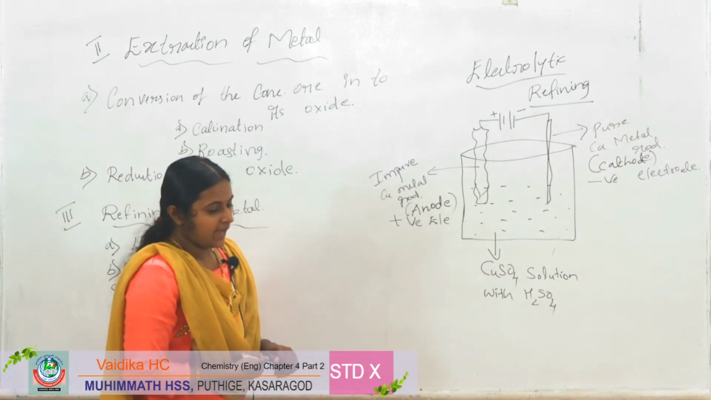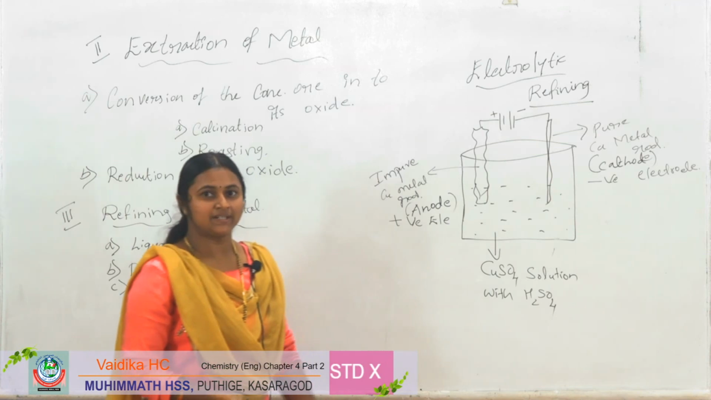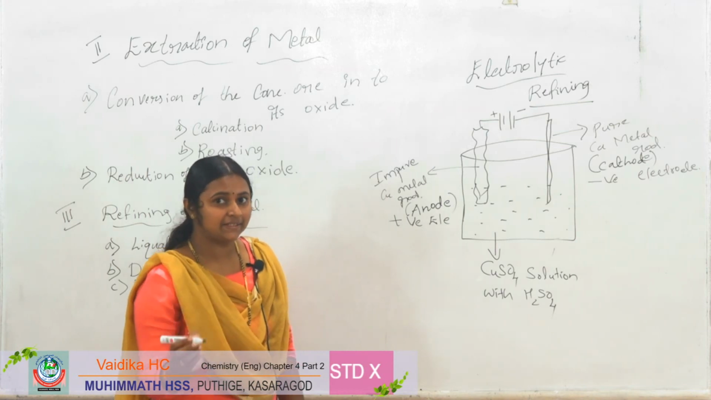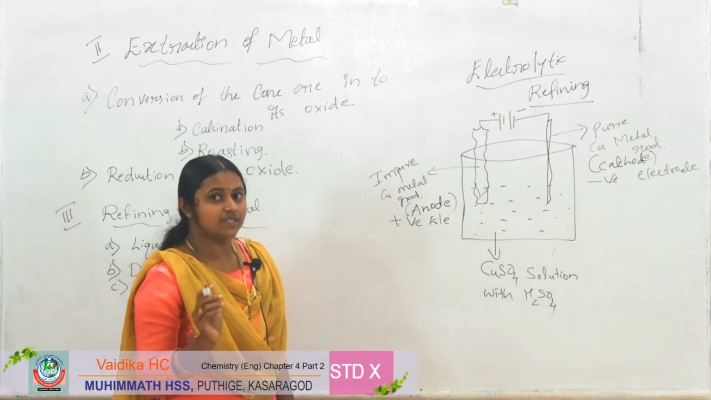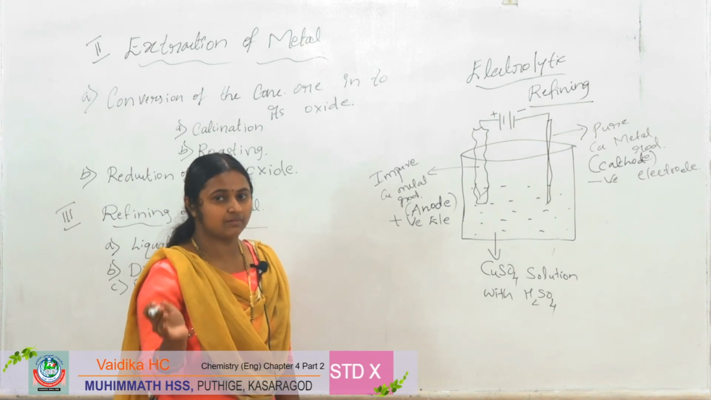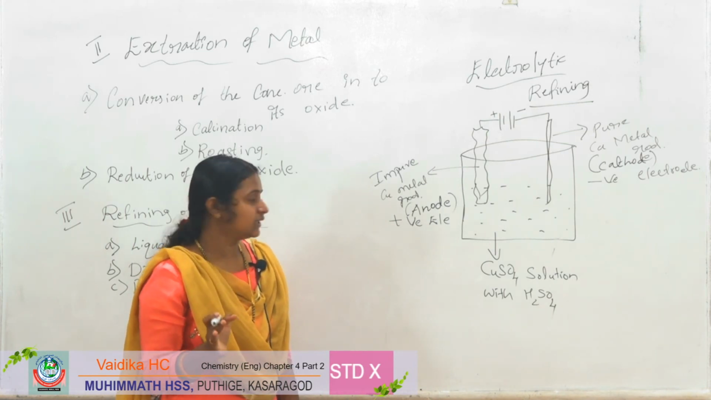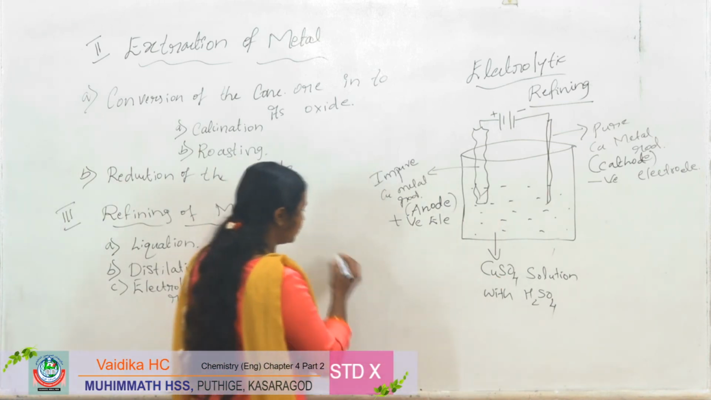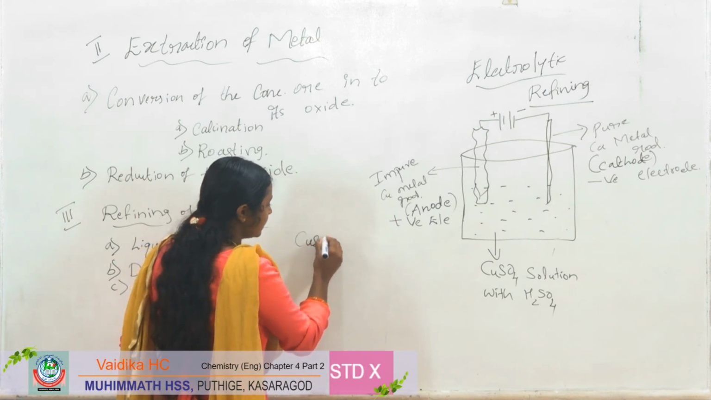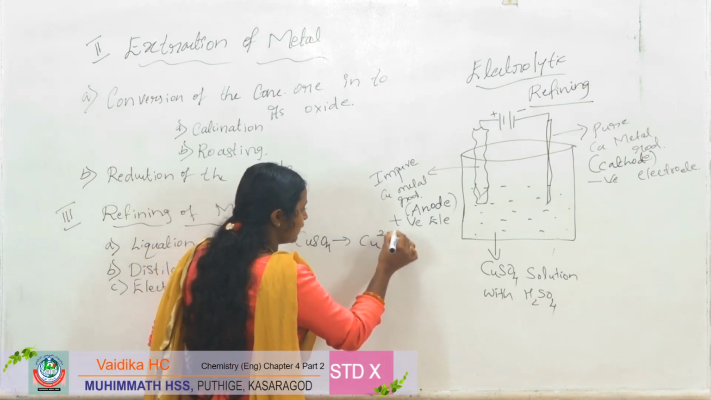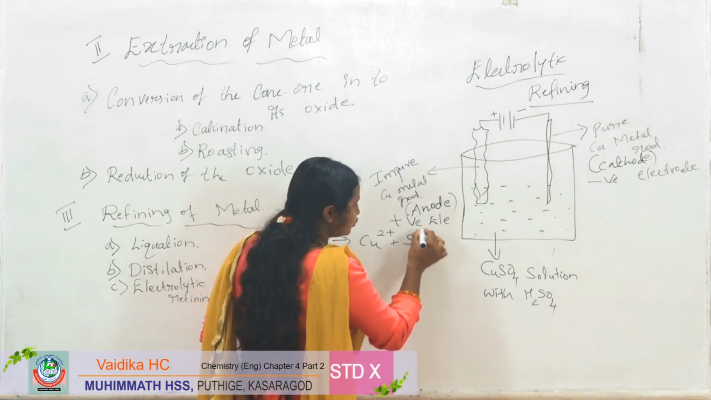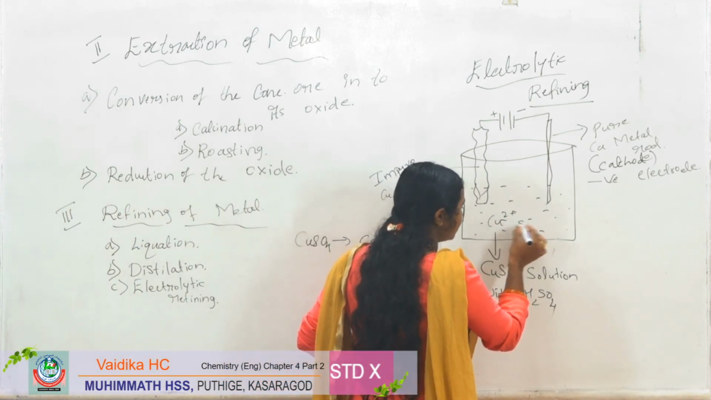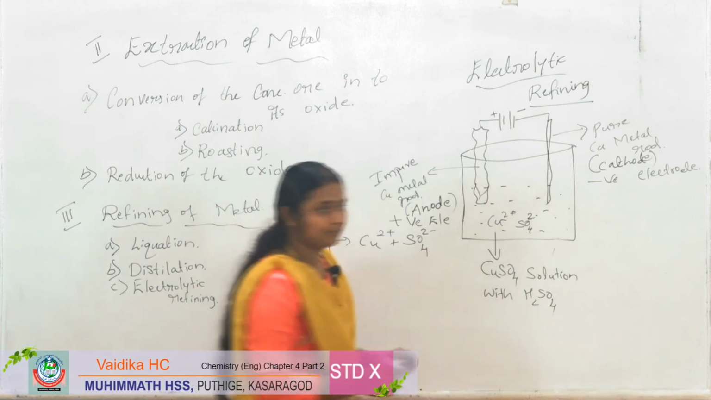So as I told, here copper sulfate solution is there. As you know, electrolysis means we are passing electricity and the solution is converted into ions. We studied electrolysis in the third chapter. So here copper sulfate will convert into ions, which are Cu2+ and SO4 2-. So in the solution now we will get Cu2+ and SO4 2-.